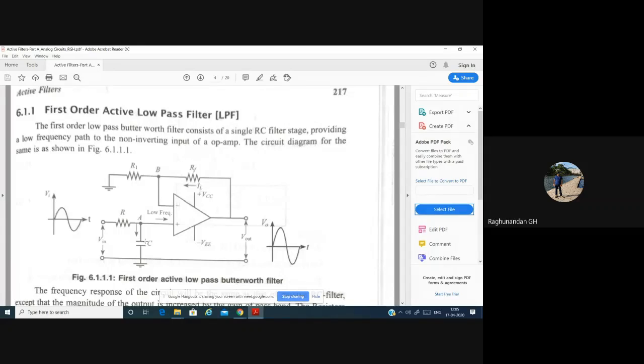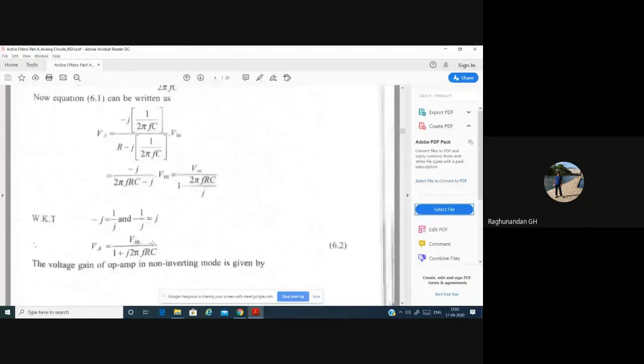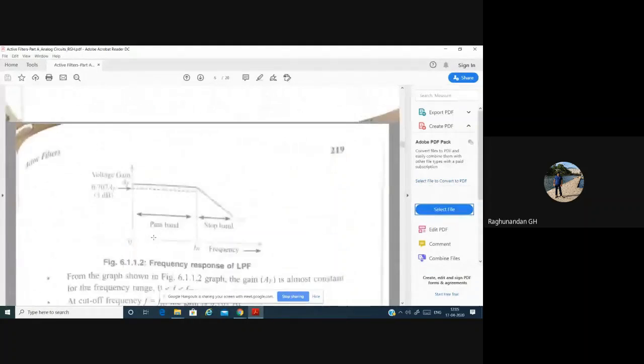At the same time, when we look at the frequency response, the gain is flat, and after that, when the frequency enters the higher frequency range, the gain should not suddenly go to zero.